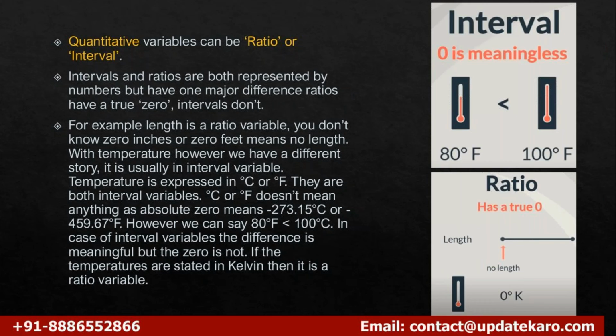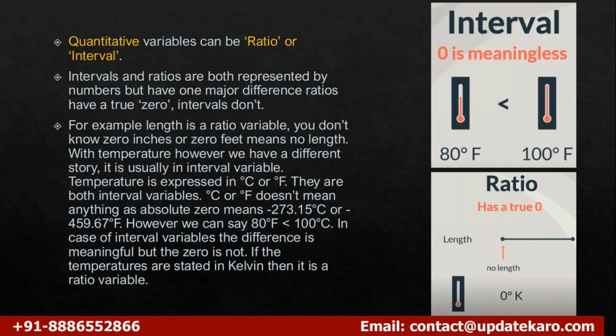Otherwise it will be classified into interval measurement levels. I hope this one is clear to all of you. Any doubt? No, sir. Okay. Good.